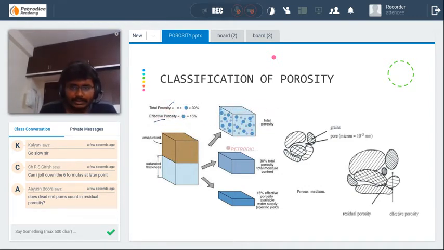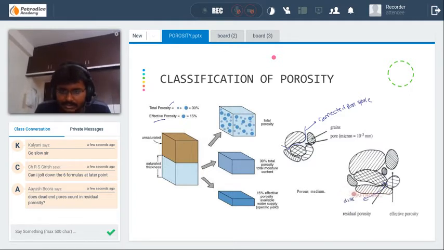If you take a formation, these are the pore spaces which are connected. So these come under connected pore space. If we look here, this pore space is covered by all the grains and it is totally isolated. So it comes under disconnected pores. That is residual porosity. These are the main classifications based on the type of pore volume present in the formation.